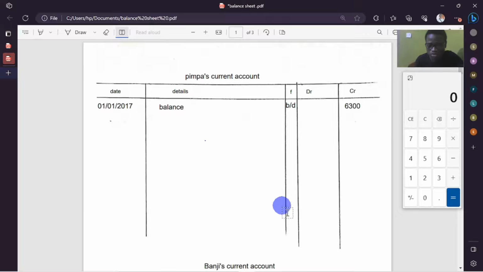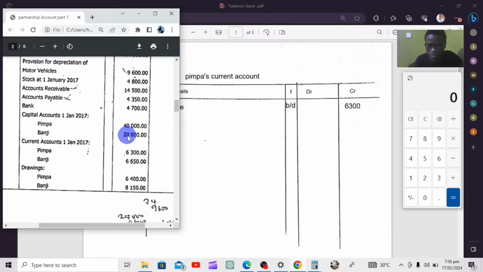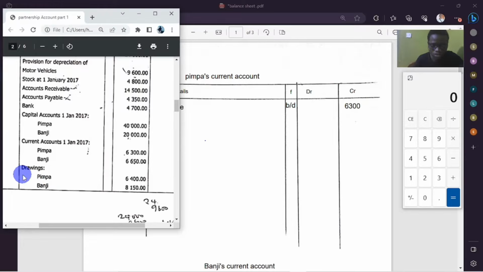Then we proceed. We're going to look at information from the appropriation, but before that, I saw there is information on drawings. Drawings and interest on drawings should be taken on the debit side. Reason being, this is an equity account. Money was taken from the business. That's drawings. It can be either money or goods.